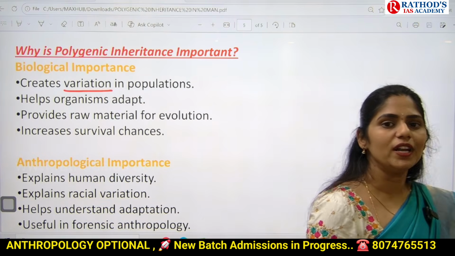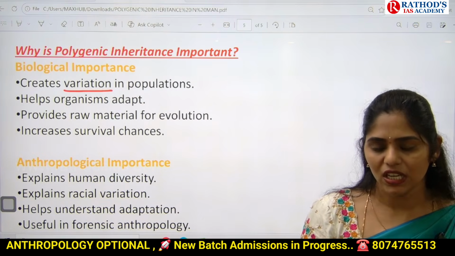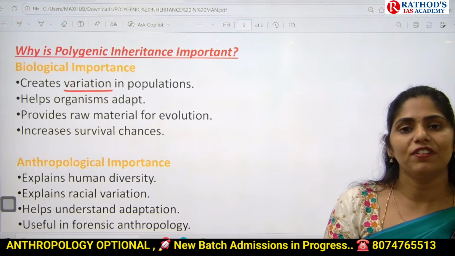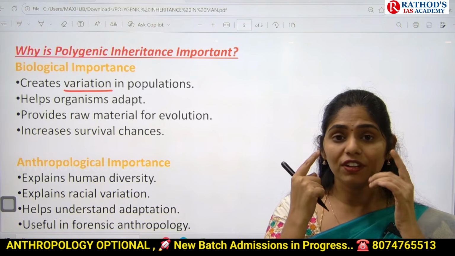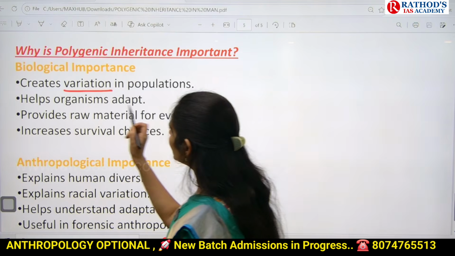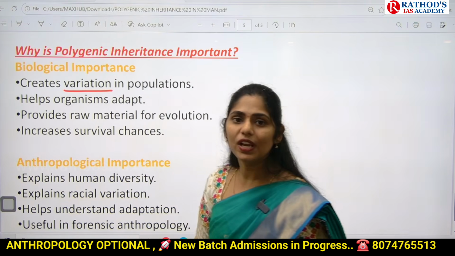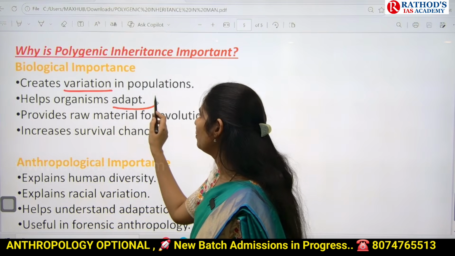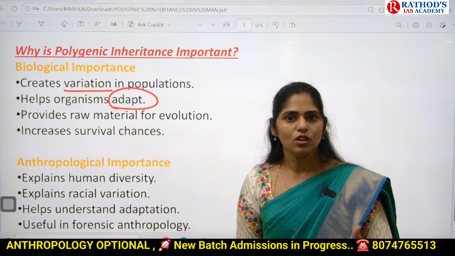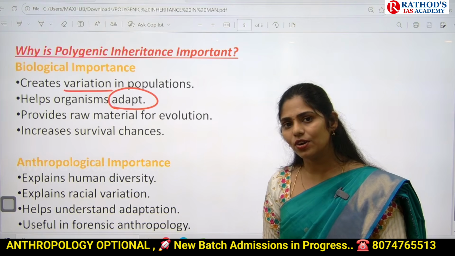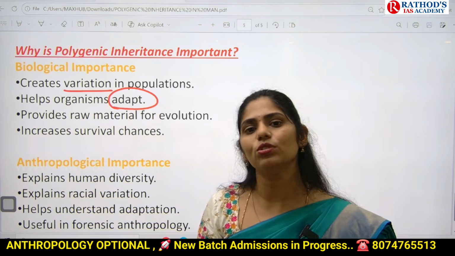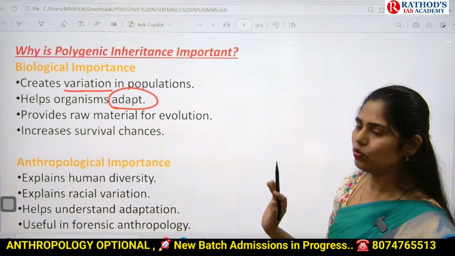Because of this polygenic inheritance, we can see people of different height, people of different skin tones, people of different eyes, everything. And this kind of inheritance helps us adapt to a new environment. If we do not have this kind of inheritance or genes controlling these traits, then we cannot adapt properly to that environment.